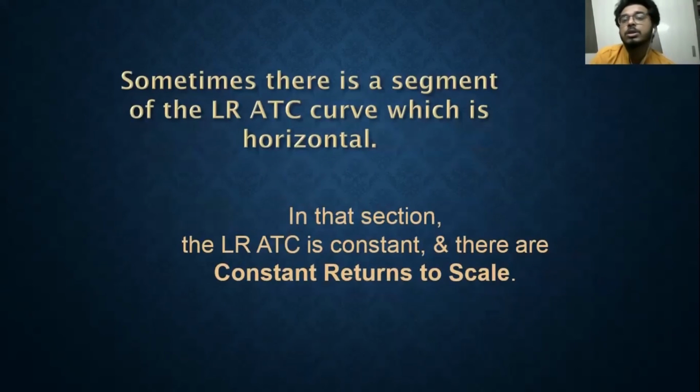All right. So sometimes there is a segment where long run average total cost is constant, like this, a little flatter at the minimum point. That is known as constant returns to scale, where even if the output increases for that period, the cost curve becomes so flat that the cost does not vary with the quantity of output. Whatever you are increasing, when you are employing more labor, they are probably manufacturing the same amount.